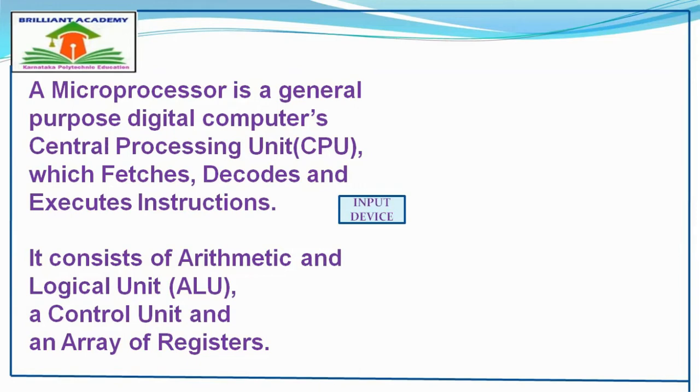Let us know the different terminologies used in the microprocessor. Instruction set: it is the set of instructions that the microprocessor can understand. Bandwidth: it is the number of bits processed in a single instruction. Clock speed: it determines the number of operations per second that the processor can perform and is expressed in megahertz or gigahertz, known as clock rate.